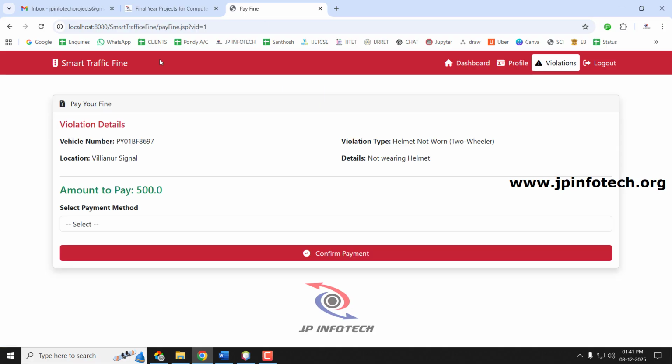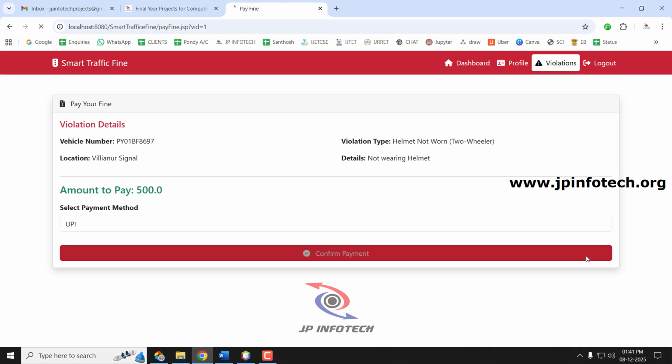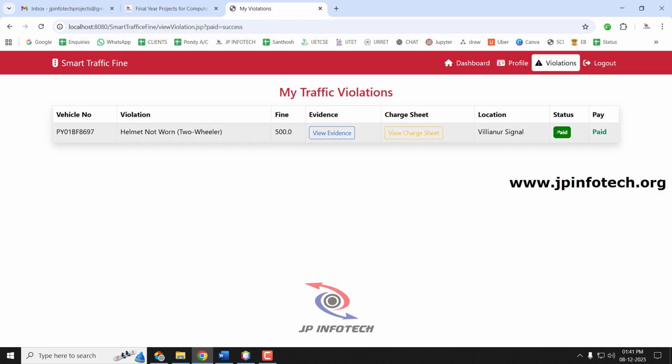So now here the user is able to pay the fines. They can see the details and everything, and they can select the payment mode they want and click confirm payment. So now you can see the status is updated to paid. So now let me log out.